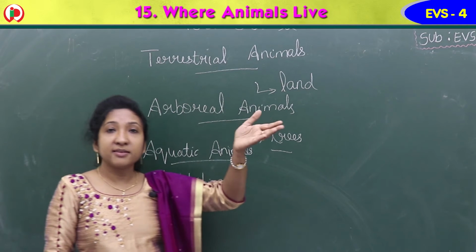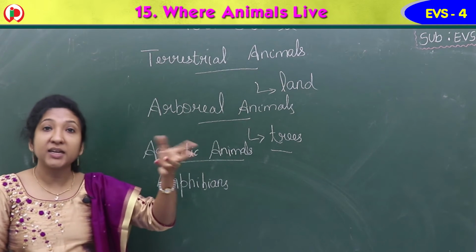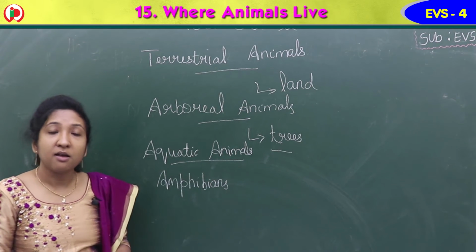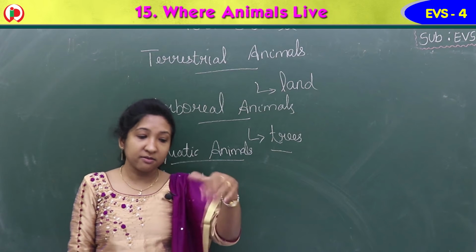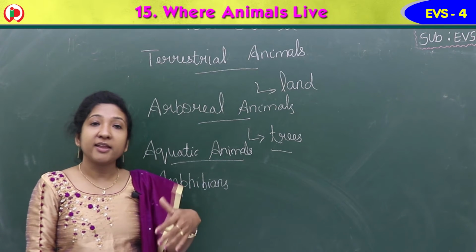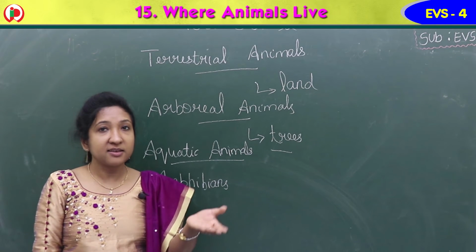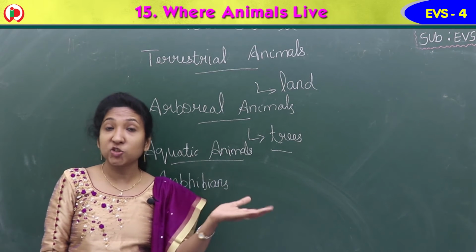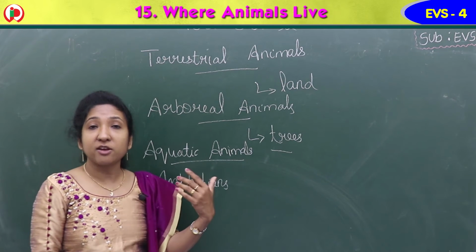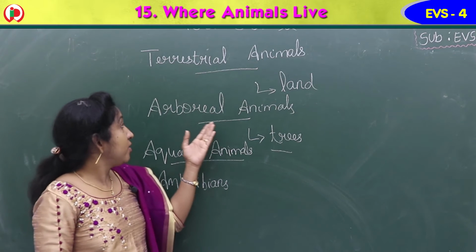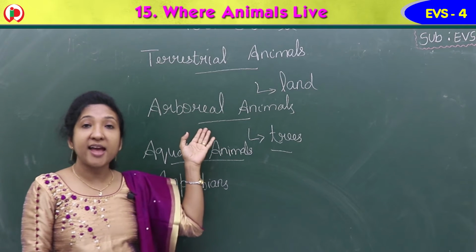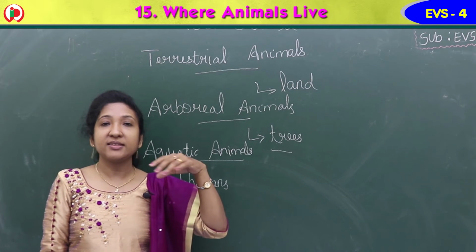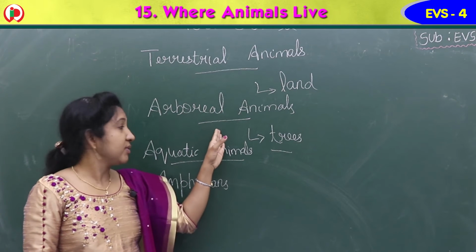Some of these animals build their homes, some live in natural open places. Like snakes dig holes and live in them. Then lions and tigers live in rock caves. Some animals live under the trees, elephants and deer. Then we learned about arboreal animals. They are the animals that live on trees. Monkeys and squirrels live on trees. They are arboreal animals, we say.